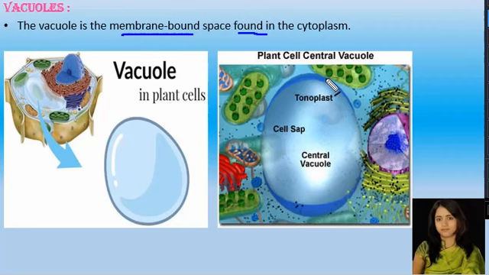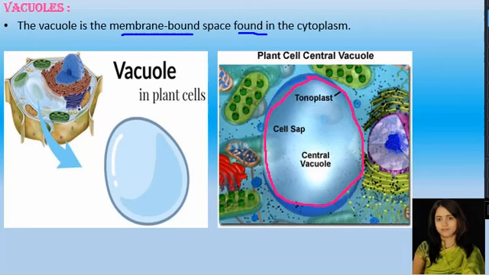The membrane of this vacuole is known as tonoplast. So you look at this, this is the membrane of the vacuole. So this membrane is known as tonoplast, and inside the tonoplast the cell sap is present, and this is the vacuole.